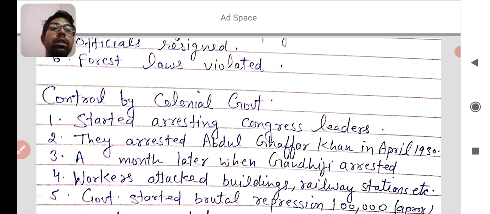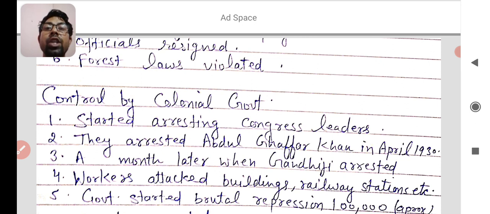They arrested Abdul Ghaffar Khan, a disciple of Mahatma Gandhi, in April 1930, and to protest this arrest, people revolted in Peshawar city, which is located in Pakistan nowadays.